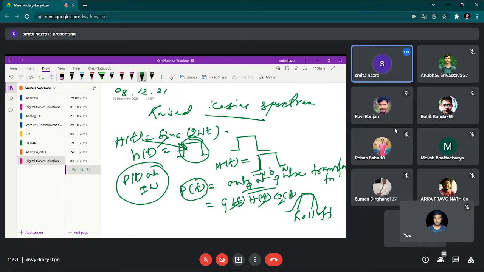So here, with the help of the raised cosine spectrum or the duobinary encoding, which we already considered in the last class, we are trying to take care of this roll-off factor.